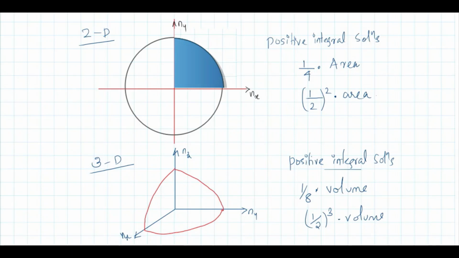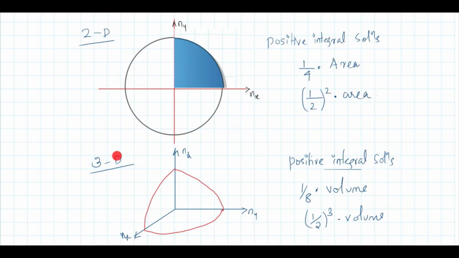What does it mean? Suppose you consider a two-dimensional case. In the axis you have nx and ny. We are looking for only positive integral values of nx and ny. Positive values means only the first quadrant. That is 1 by 4th total area. 1 by 4 I can write it as 1 by 2 square. So 2 dimension means 1 by 2 square into total area.